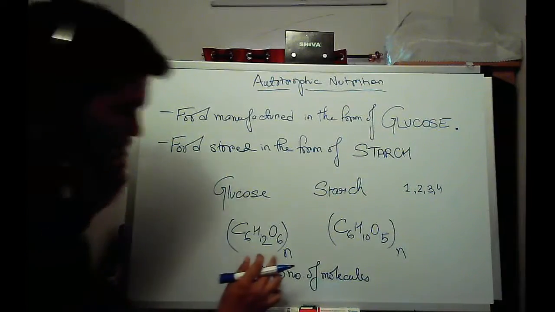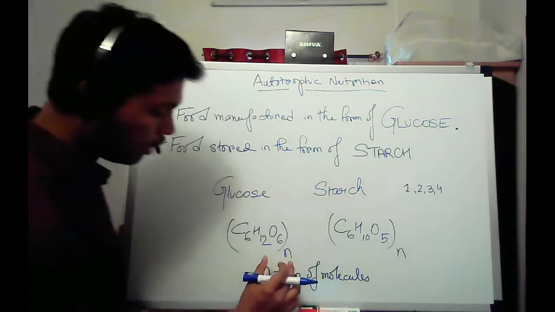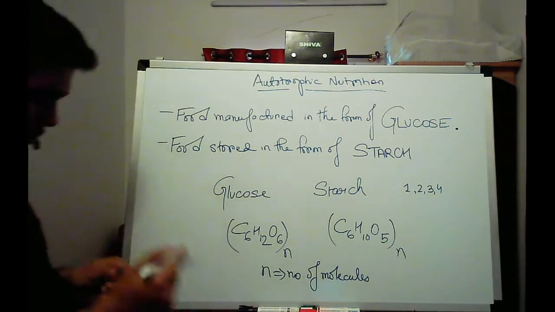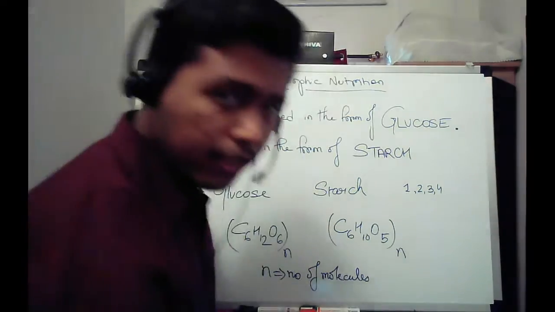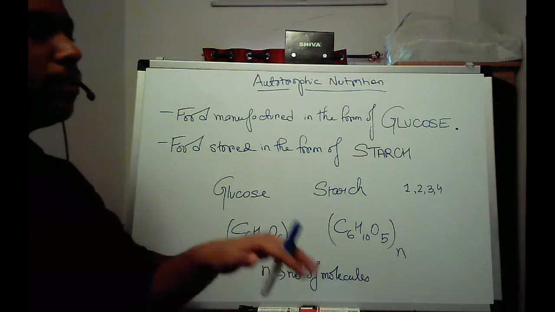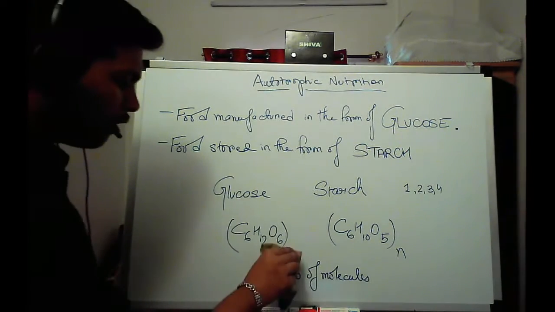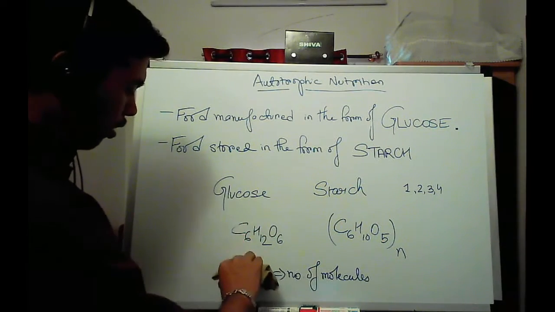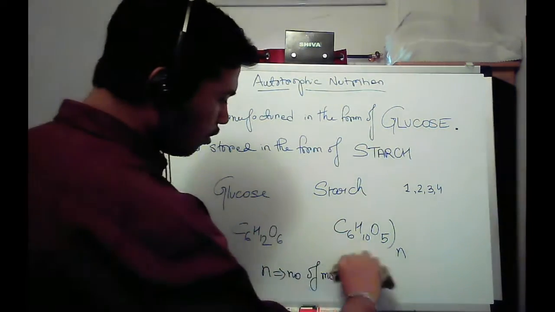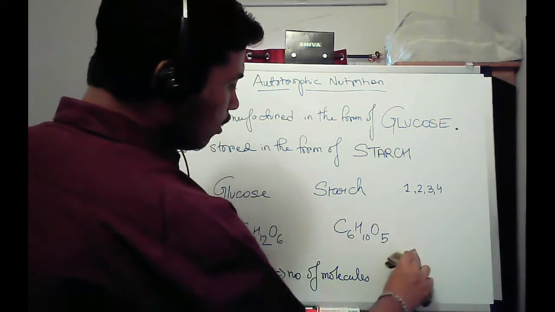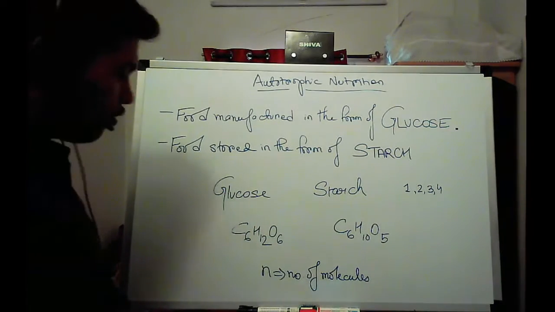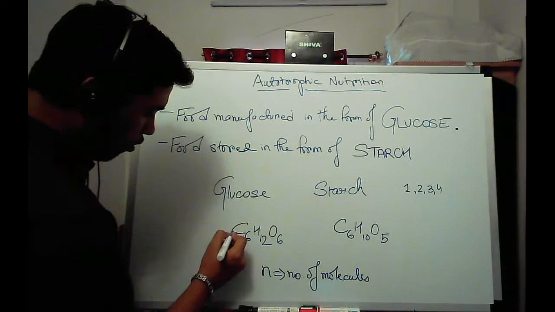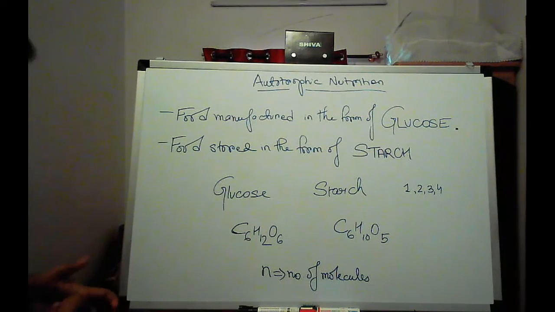So guys, the n over here symbolizes the number of molecules. We all know that by now. At the base level, that is a class 10 level, we don't require this n. It will create further confusion amongst the students. Of course, if you know it, well and good. It's good to have extra knowledge, but it's bad to have confusion.